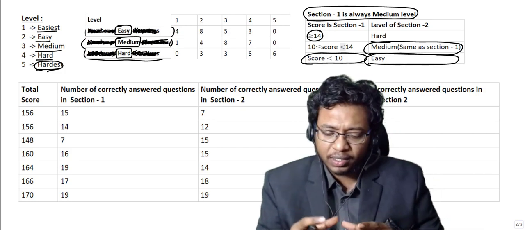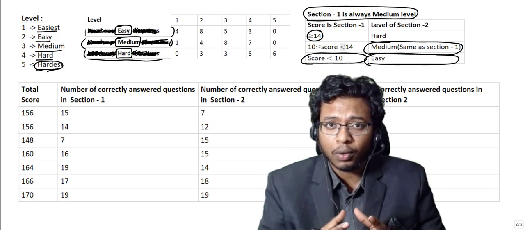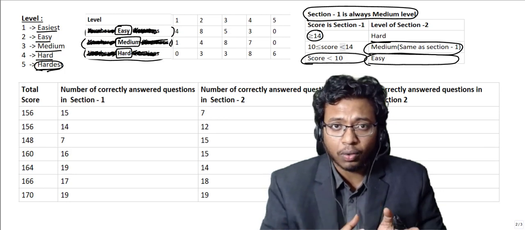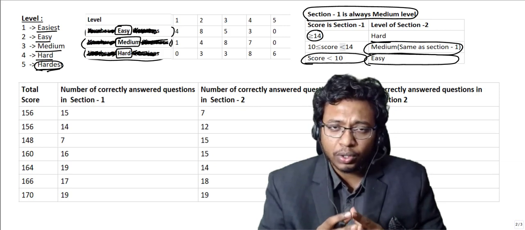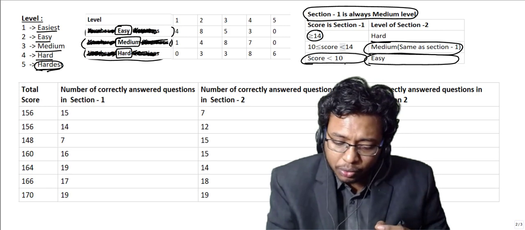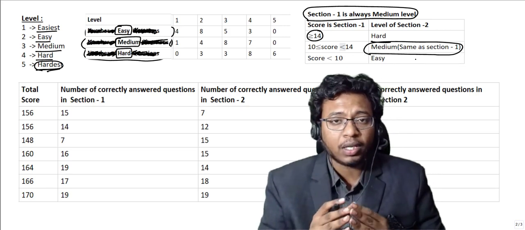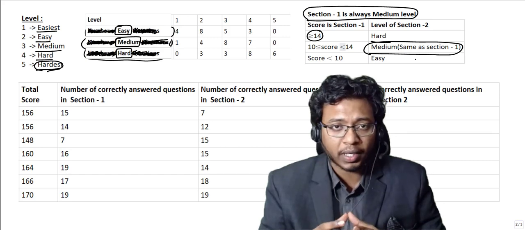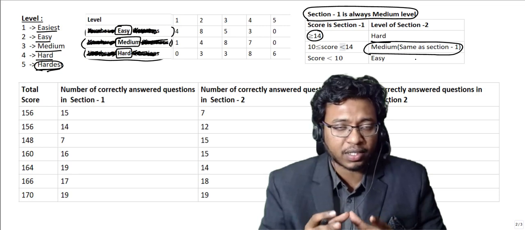The scaling factor is that harder questions will have higher weightage, and easier questions will have low weightage. So even if you solve this paper 100% correct, your weightage will be very low. You will get very few marks. So your first section is a game changer. Your first section is very important.